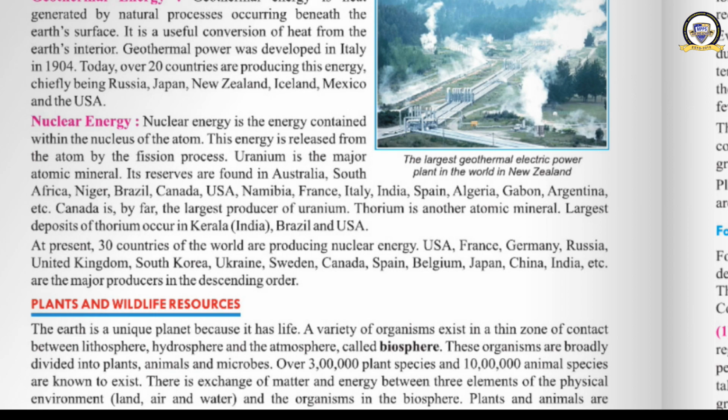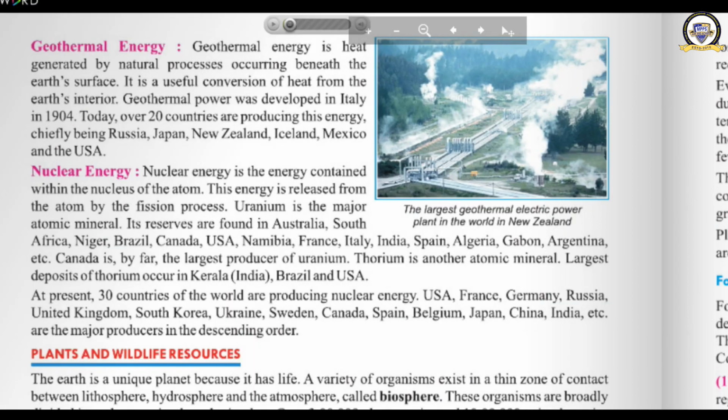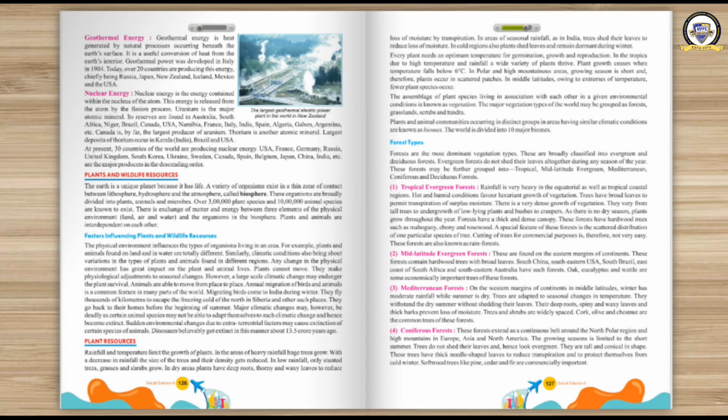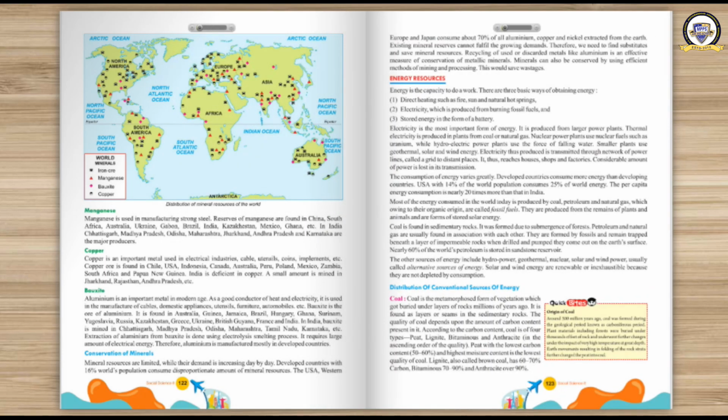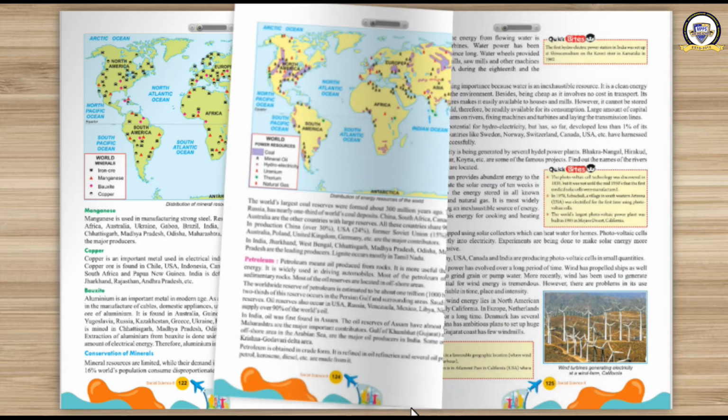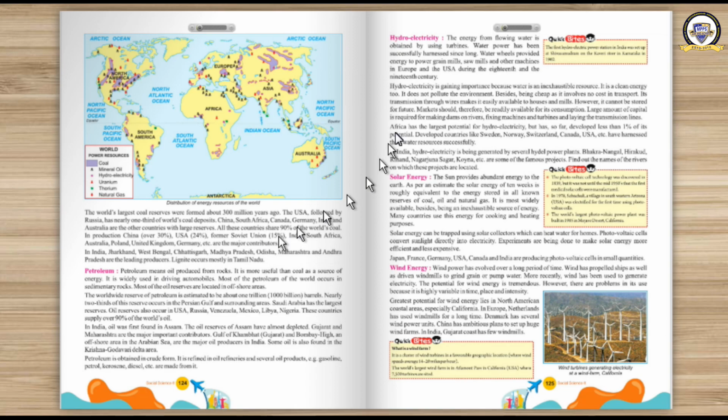Let us have a revision. What did we learn today? We learned about energy resources, the three ways in which we can obtain energy. Then we learned about the distribution of the conventional sources of energy. What are the conventional sources? We discussed coal and petroleum. Coal and petroleum are the conventional sources.